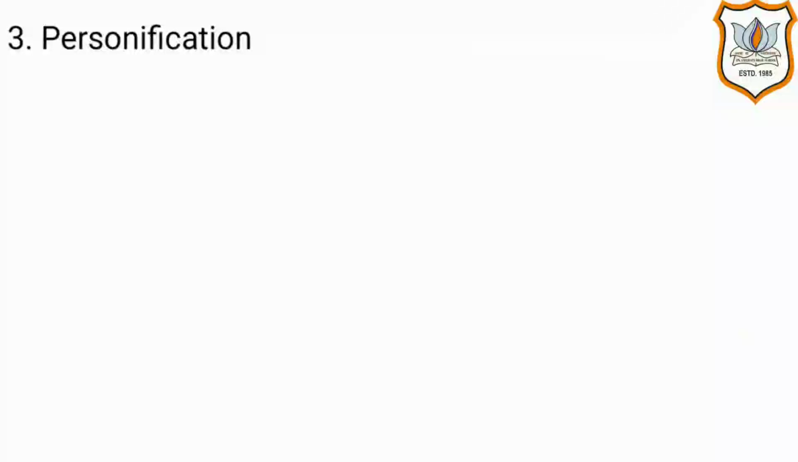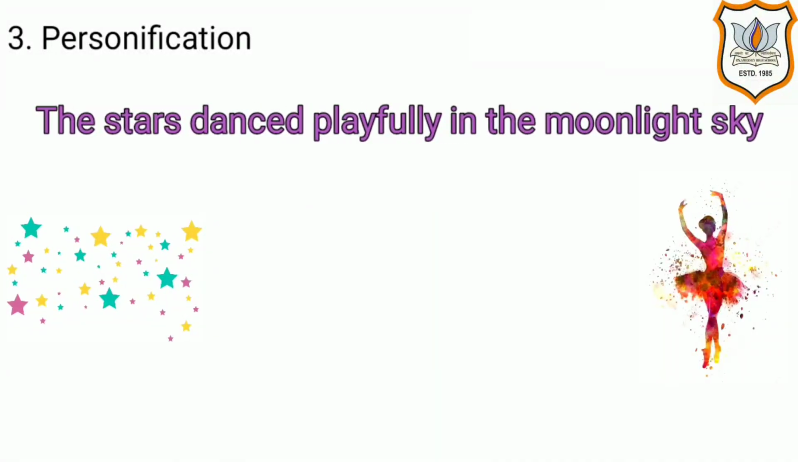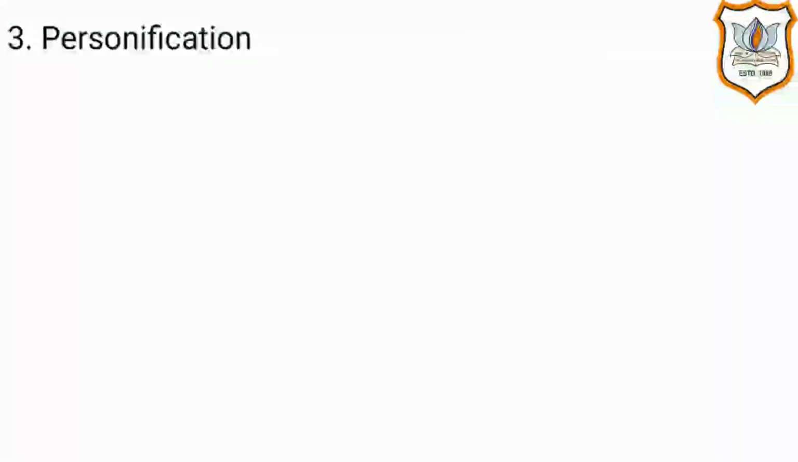Let's look into one more example. The stars danced playfully in the moonlight sky. Here we are giving the human quality of dancing to stars. So it is a personification. Let's look into the next type of figure of speech.